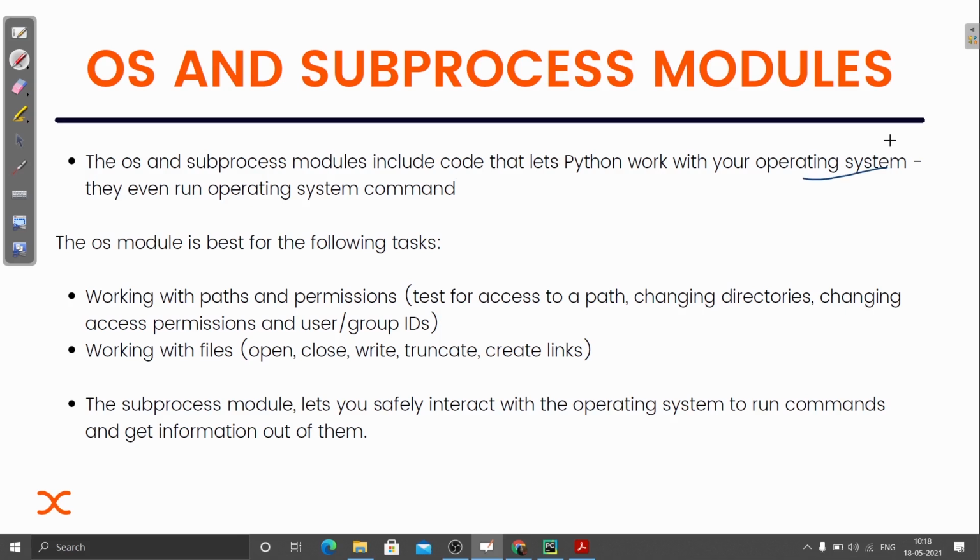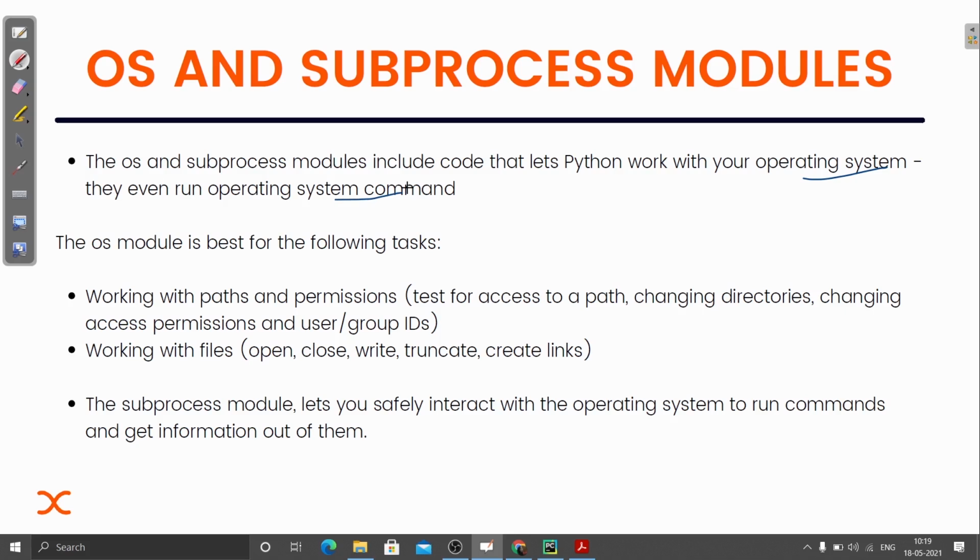Like in the last module, sys was allowing us to work with the interpreter. It was allowing us to take the input in the interpreter, in the terminal. We were giving the input in the command line. But with the help of the OS module, we can work with the operating system. They can even run operating system commands.